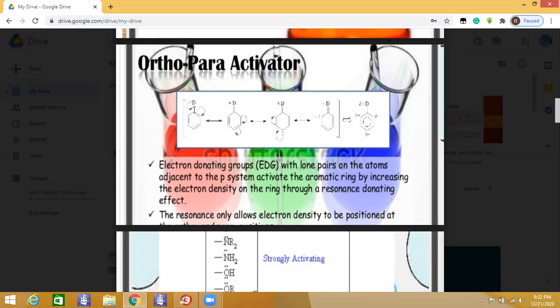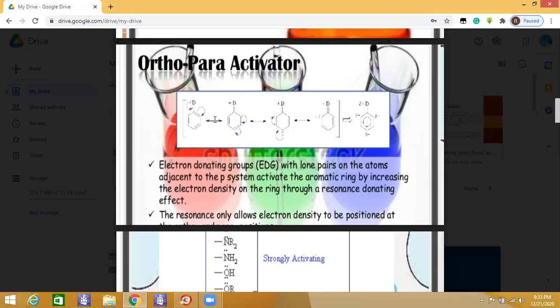It will donate electron density towards the ring, making these ortho sites and the para site more reactive, so that the electrophile, the next incoming group, will react on these sites because they become electron rich.